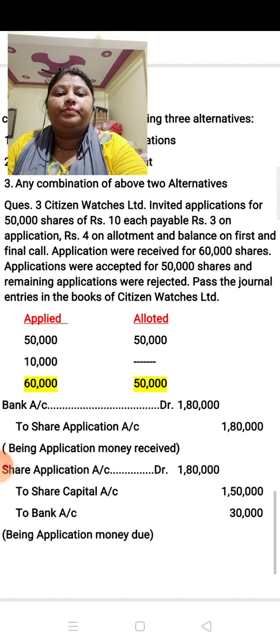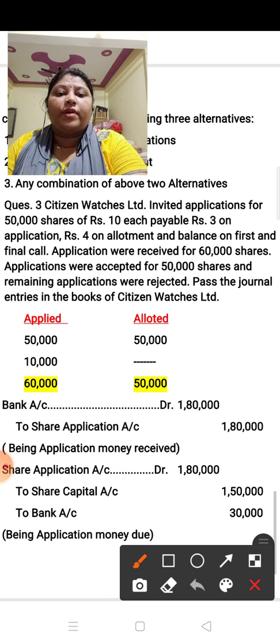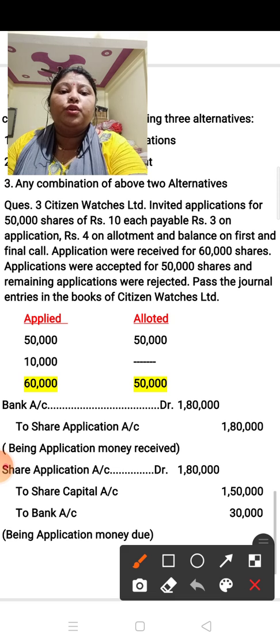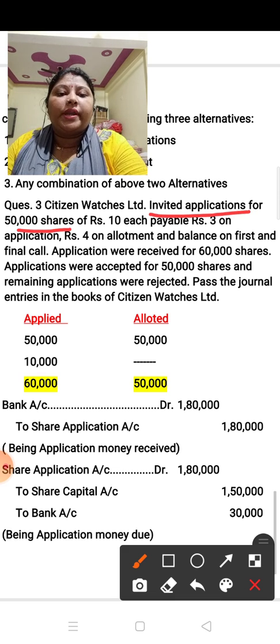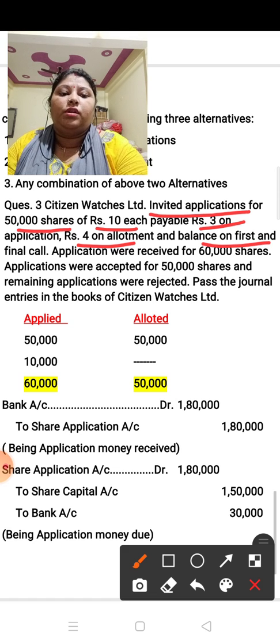Now here, first of all you have to find out how many shares were issued by the company. Here it invited applications for 50,000 shares, which means 50,000 shares issued. For each share of rupees 10, it is payable as 3 on application, 4 on allotment, and balance on first and final call. So the balance is 3 rupees. This is the case of shares issued at par, no premium is there.